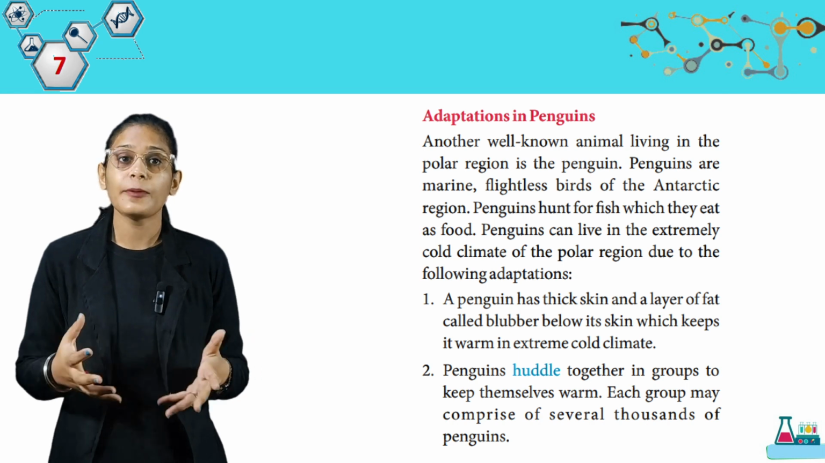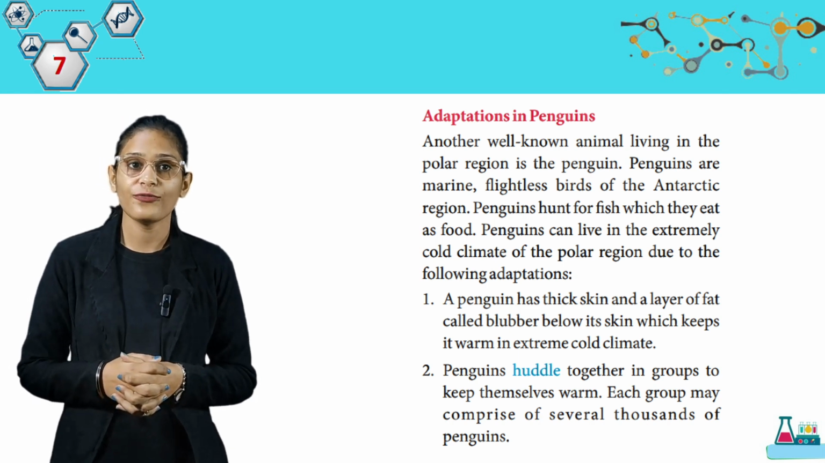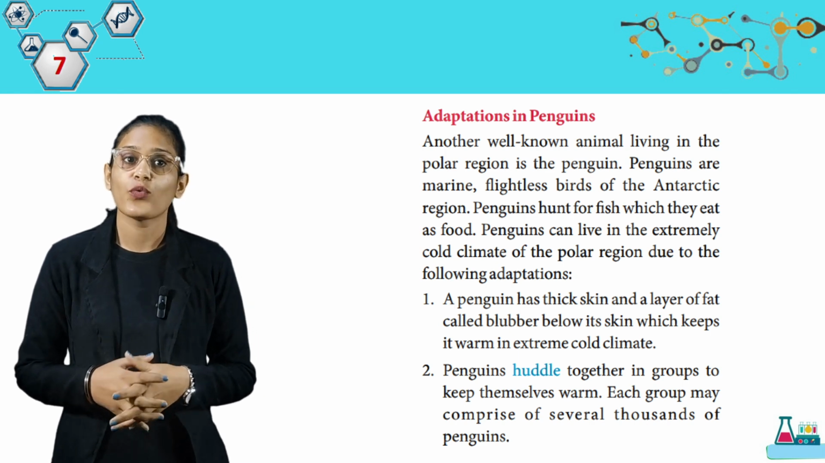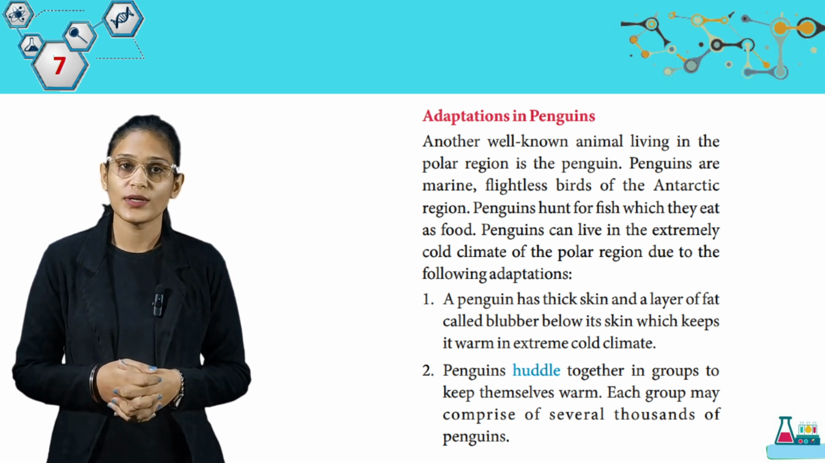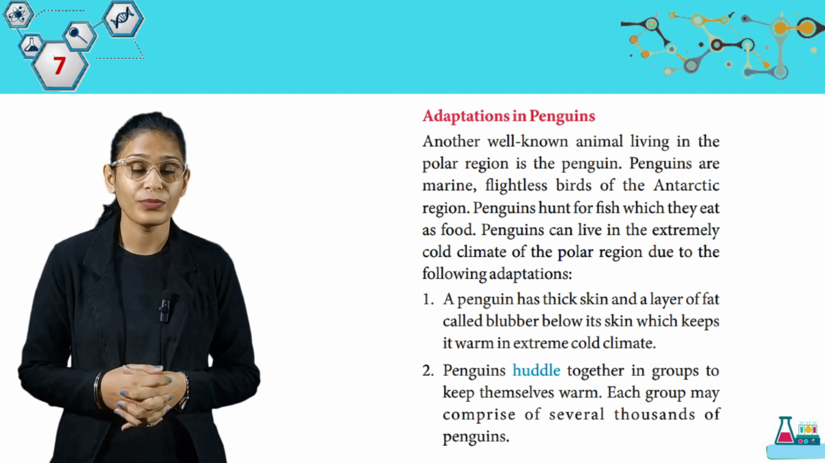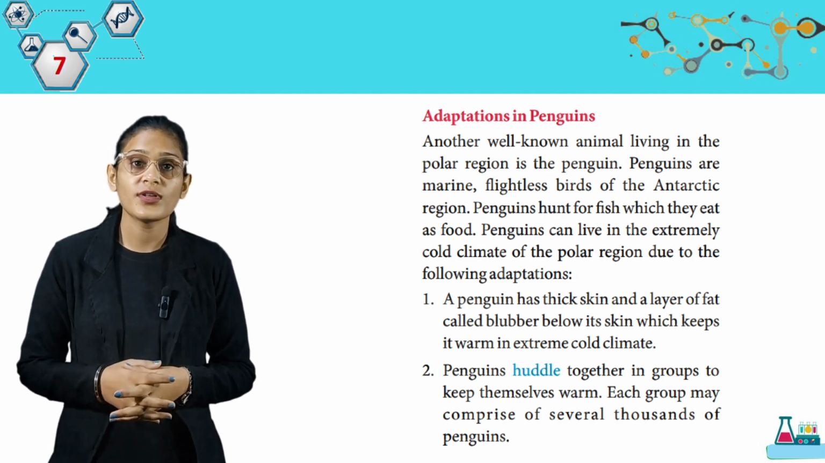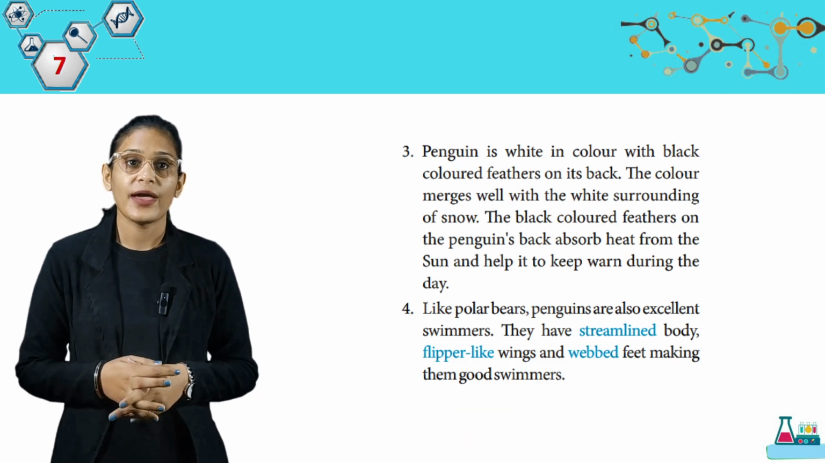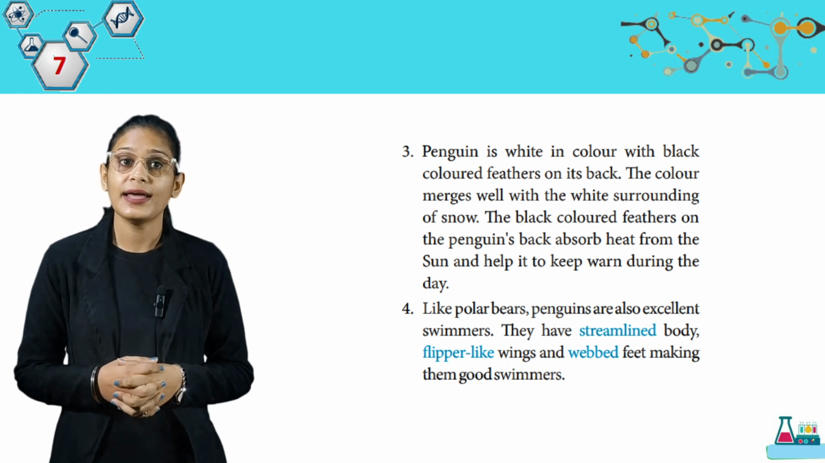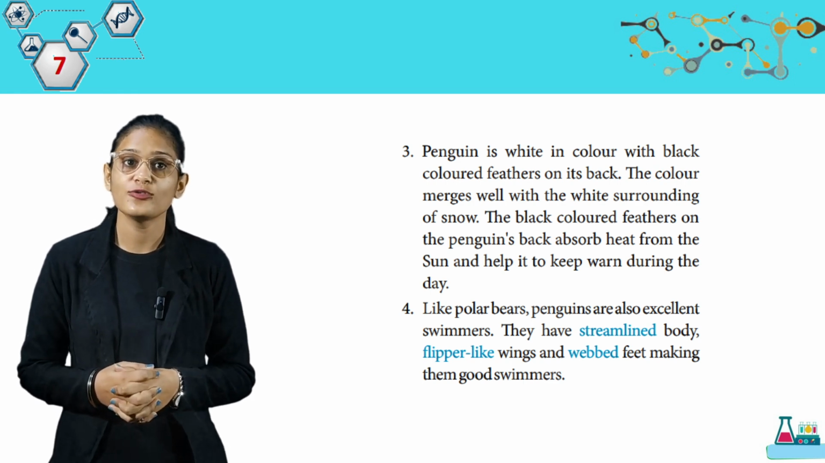Here we have a penguin has thick skin and a layer of fat called blubber below its skin, which keeps it warm in extreme cold climate. Penguins huddle together in groups to keep themselves warm. Each group may comprise several thousands of penguins. Penguin is white in color with black colored feathers on its back. The color merges well with the white surrounding of snow.